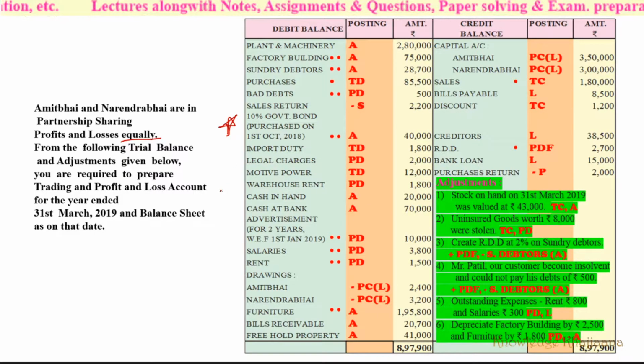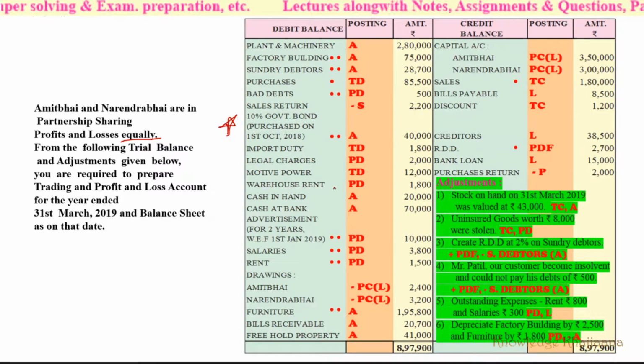These and many other electrical instruments are used in the factory. So for these instruments, special electricity cabling, wiring, or charges must have been paid, right? These charges are paid in the factory because these different instruments are used there. So these motive power charges, meaning electrical charges used for the different motors in the factory, will go to the trading account debit side.